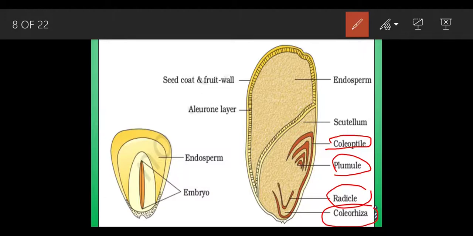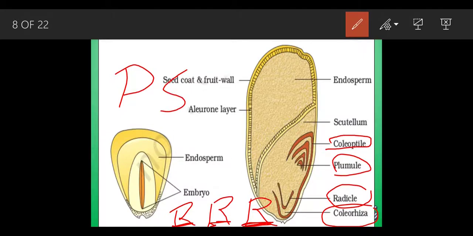So how do we understand this? Radicle, root system, rhiza: triple R. The radicle gives rise to the root system, and it is protected by the coleorhiza. Now P, S, P: the plumule gives rise to the shoot system, and it is protected by the coleoptile.